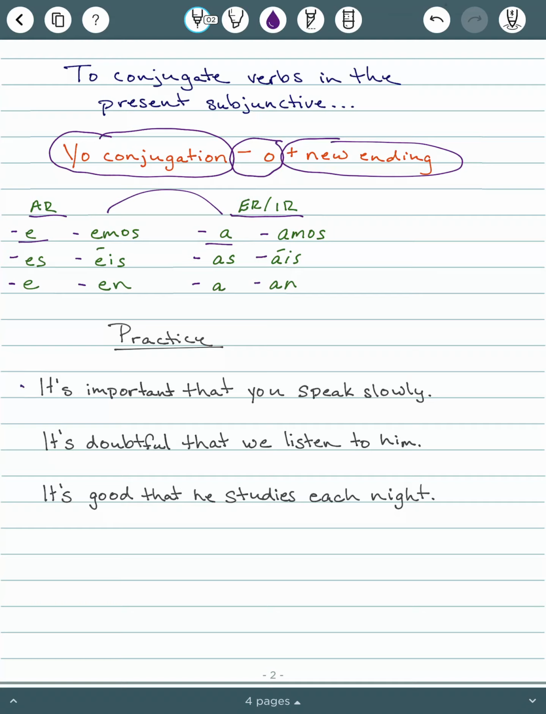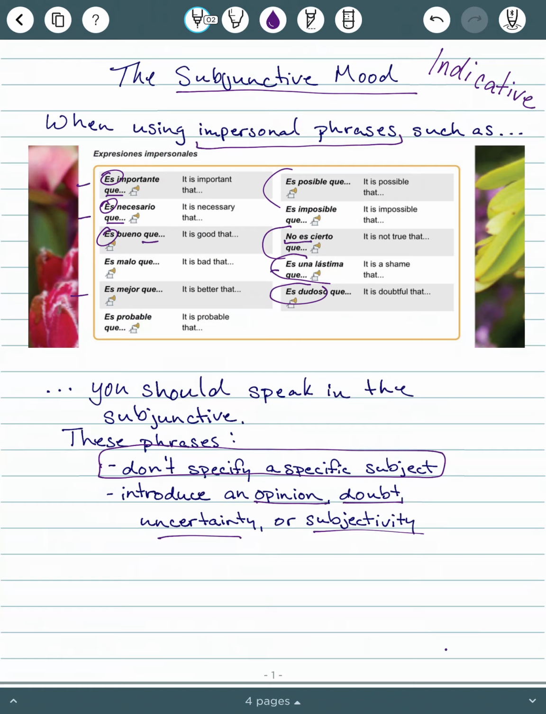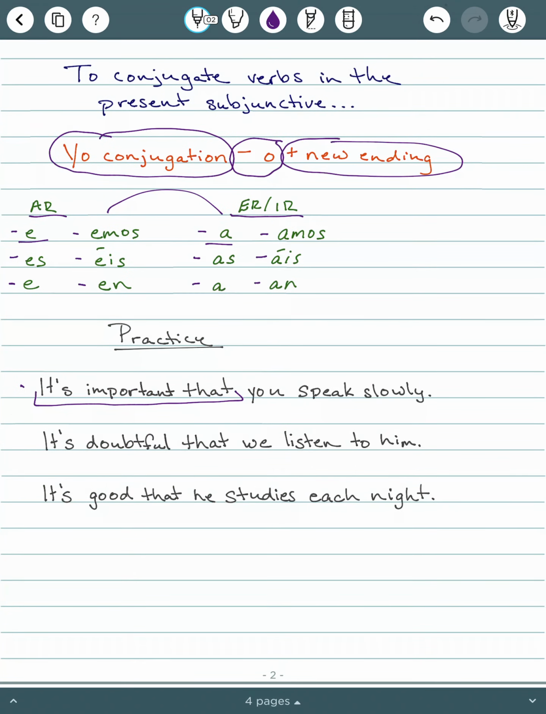So the first one, it's important that you speak slowly. So it's important that. That is our expression that's impersonal. So it's important that. Es importante que. So let's put that in there. Es importante que. It's important that you speak slowly. So you speak, that is our conjugation there. So tú is what we will use for our subject. Keep it informal. And then to speak is hablar.